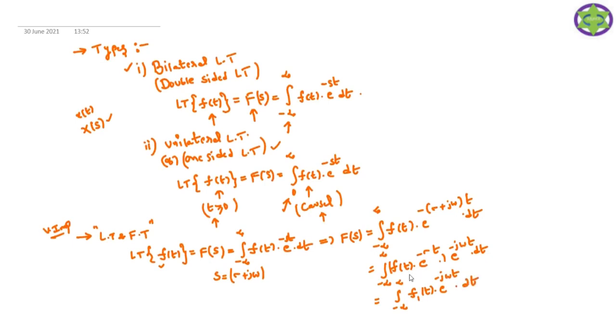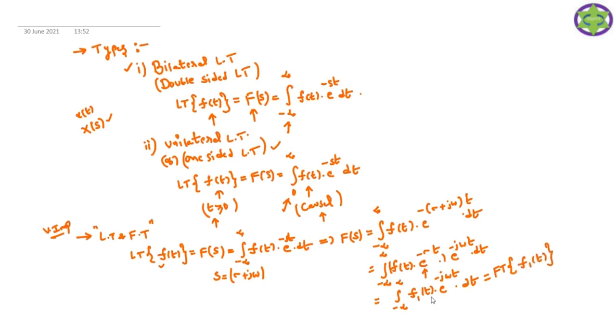So I consider f of t into e power minus sigma t as f1 of t, another signal. Here the given signal is f of t. I multiply f of t by the function e power minus sigma t so that I get the new signal, which is f1 of t. Now we observe this formula. What is this formula? This is nothing but the Fourier transform of f1 of t.